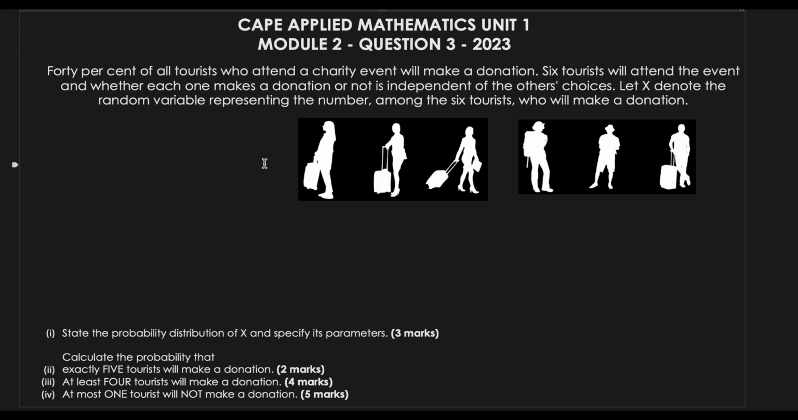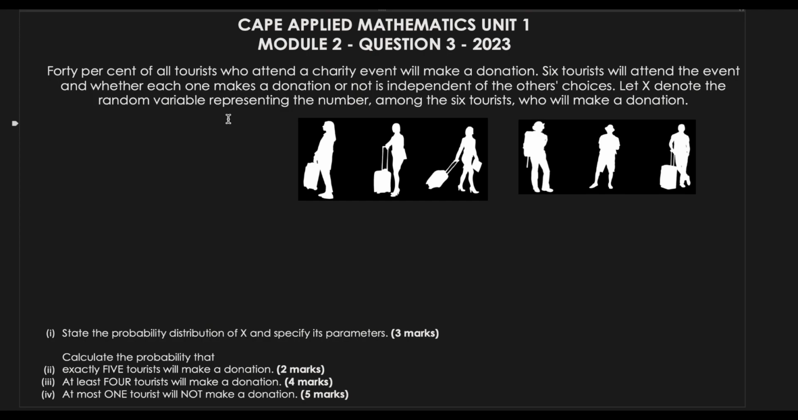So the first thing we have to do is state the probability distribution of X and specify its parameters. Now, X denotes the random variable representing the number among the 6 tourists who will make a donation. So we have a fixed number of people we can choose from. I like to look at that as a cap. We have a cap on the number of people we can select from. That is a very important trait of the binomial probability distribution.